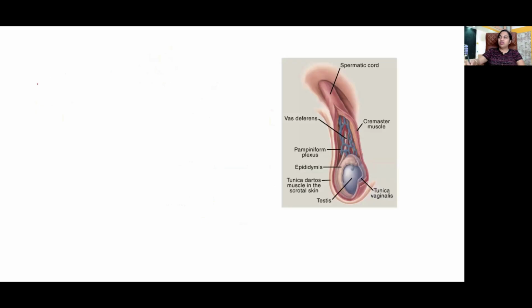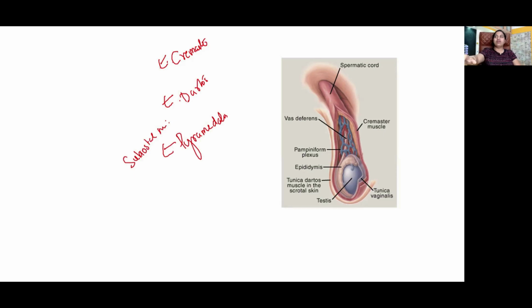So three short muscles that you should remember in the abdomen and their nerve supply: cremaster, dartos, and one more, pyramidalis. Dartos by sympathetics from the superior hypogastric plexus. Cremaster, I told you, genital branch of genitofemoral nerve. Pyramidalis, what is the nerve supply? Subcostal nerve, right? It's a tensor of linea alba.